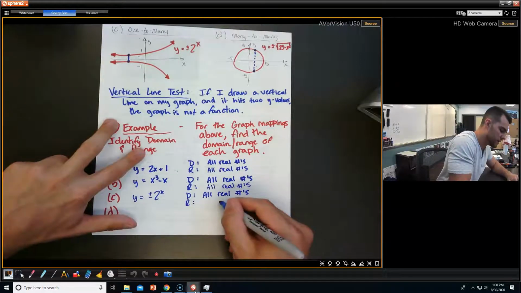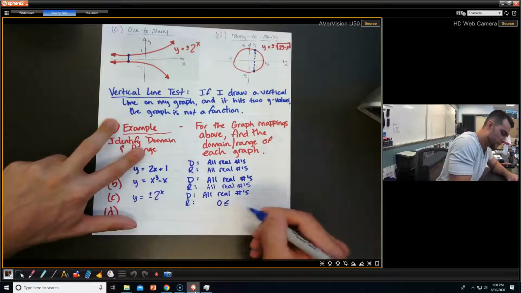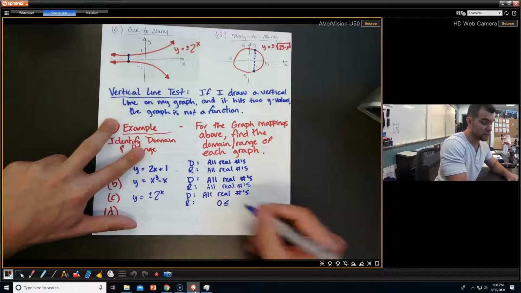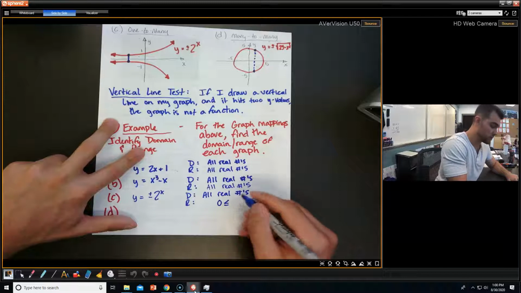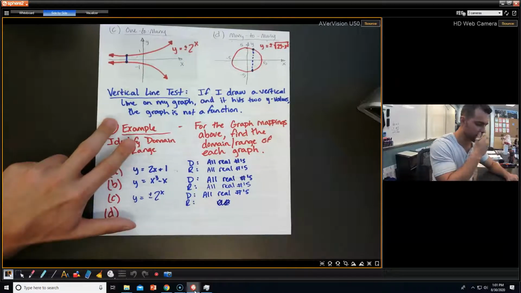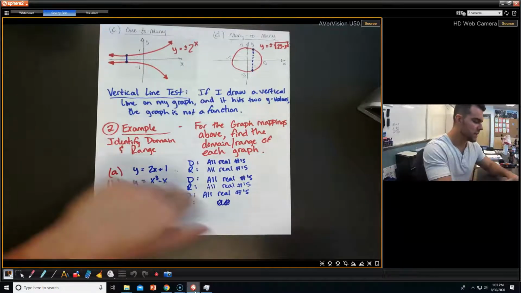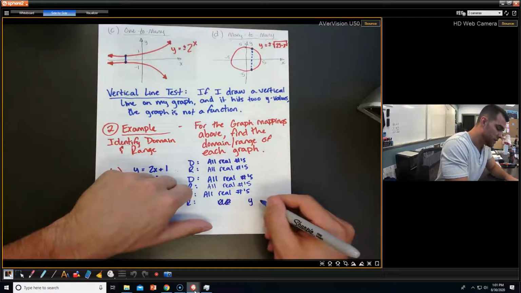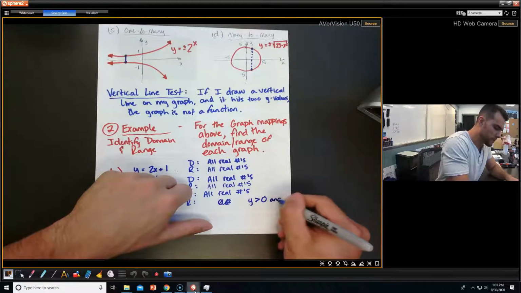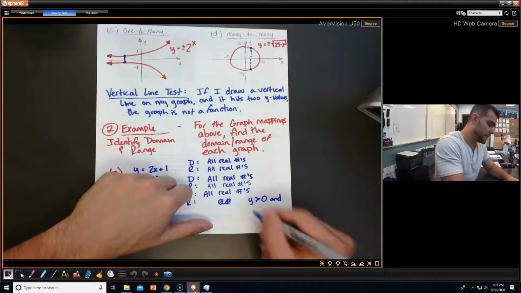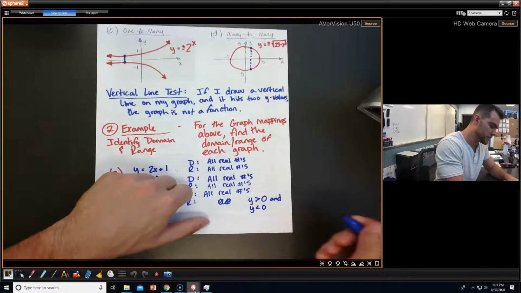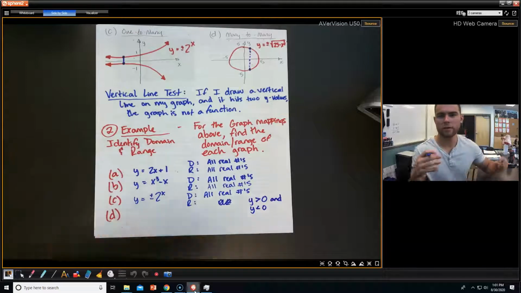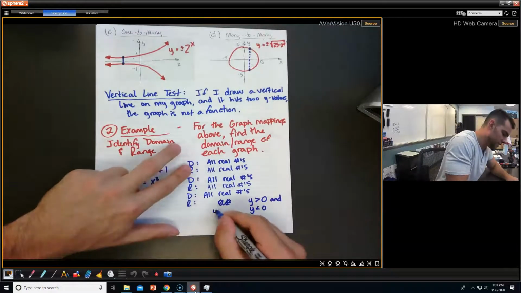So it's actually greater than 0. Actually, let's find out a different way to write this. If I have my y values, it's always going to be greater than 0. And it's also going to be less than 0. So if I wanted to write that in a more condensed version, I could do it like this.